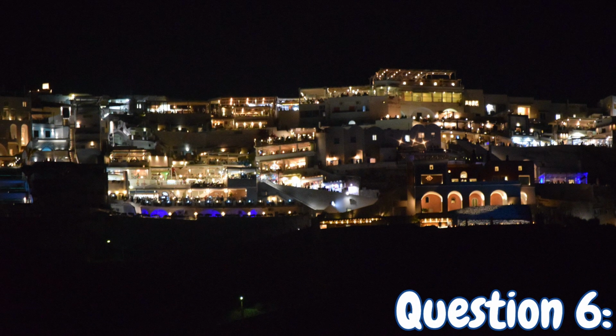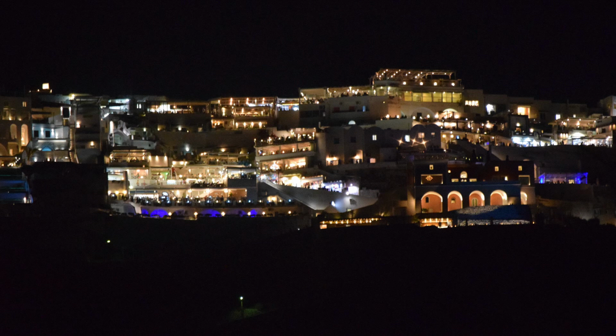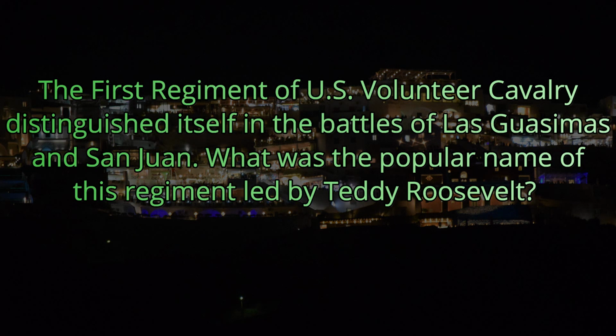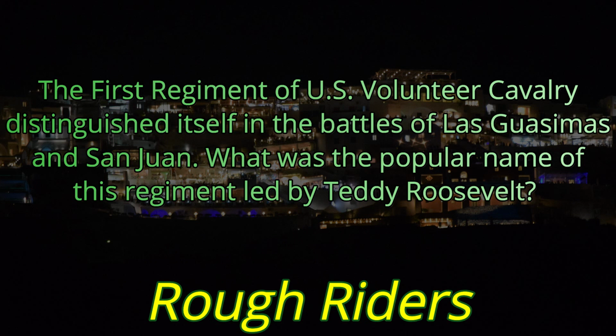Question number 6. The 1st Regiment of U.S. Volunteer Cavalry distinguished itself in the battles of Las Guasimas and San Juan. What was the popular name of this regiment that was led by Teddy Roosevelt? That regiment was known as the Rough Riders.